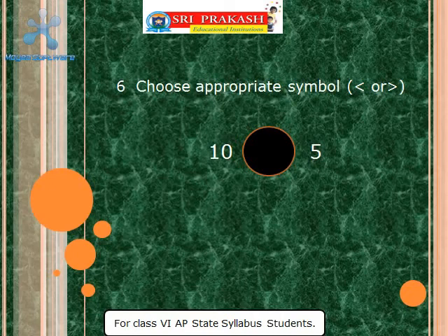Choose appropriate symbol smaller than or greater than. Here the two numbers 10 and 5 are given. Just you think the position of 10 on the number line. Is it towards right hand side to 5 or towards left hand side to 5? It is towards right hand side to 5. So 10 is greater than 5.